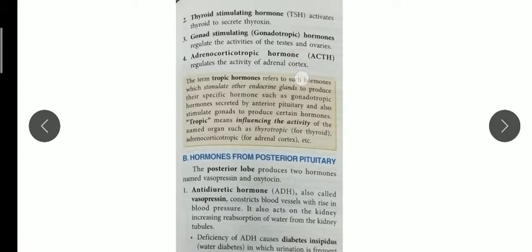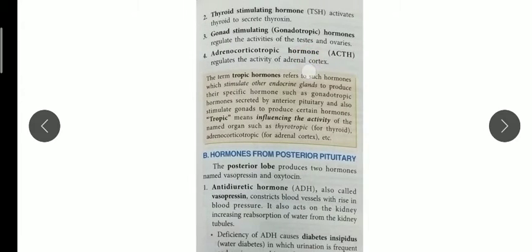So the adrenal cortex is related to this hormone, and it is related to the adrenal gland. As you know, the adrenal cortex secretes different hormones, and the medulla part of the adrenal secretes different hormones. Both cortisol and adrenaline stimulation is done by the pituitary gland.